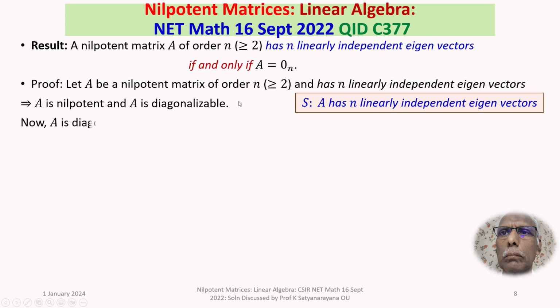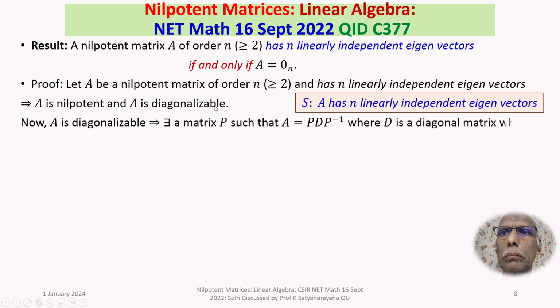Agreed. A is diagonalizable means A is similar to a diagonal matrix. So A is diagonalizable implies there exists an invertible matrix P such that A is equal to PDP inverse, where D is a diagonal matrix whose diagonal entries are the eigenvalues of A. On the diagonal entries of capital D, we have the eigenvalues of A. Agreed.